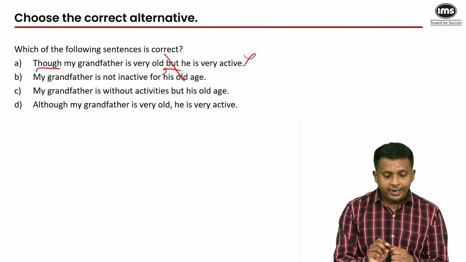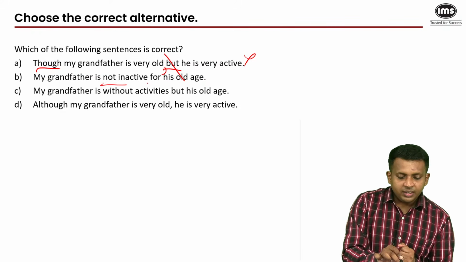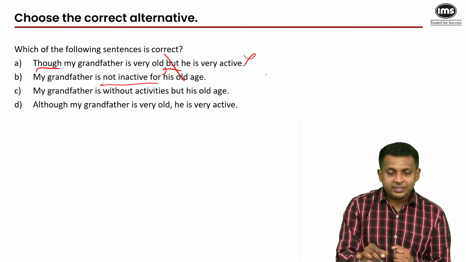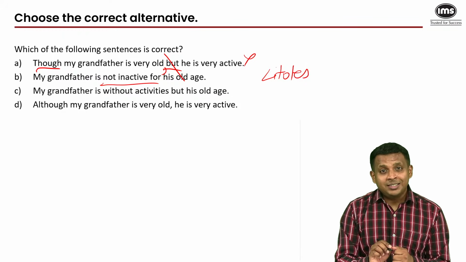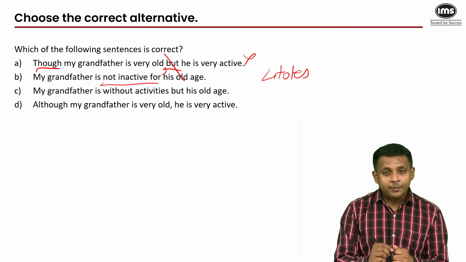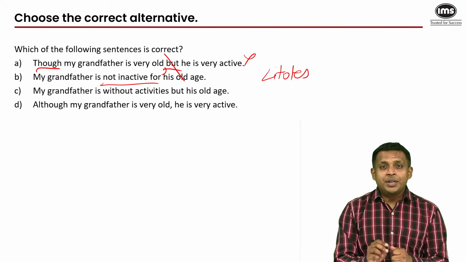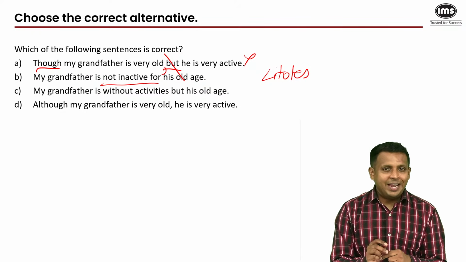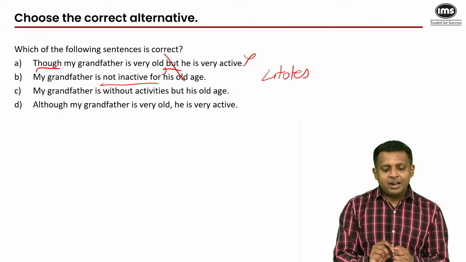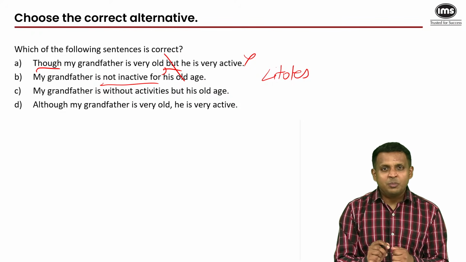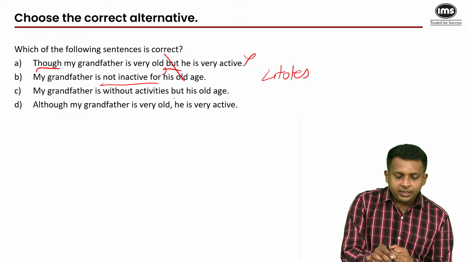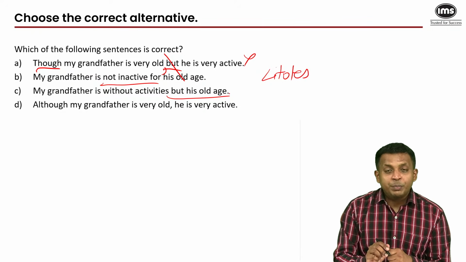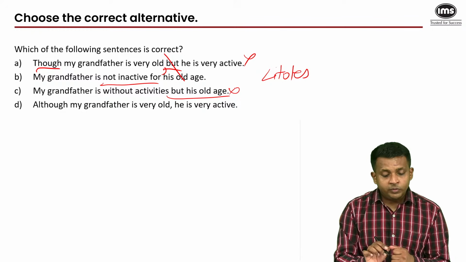My grandfather is not inactive for his old age. Not inactive. It's a figure of speech called litotes, but again, no reason to use it. In fact, you had to make that contrast in the sentence. You had to tell me on the one hand that he's old, and you had to contrast that with the fact that he's also very active. So all you're telling me is that my grandfather is active for his old age. That does not make the point. There was no need to use not and inactive together. My grandfather is without activities but his old age. This is incoherent grammar. That does not mean anything. This is incorrect sentence construction. So we must eliminate it.